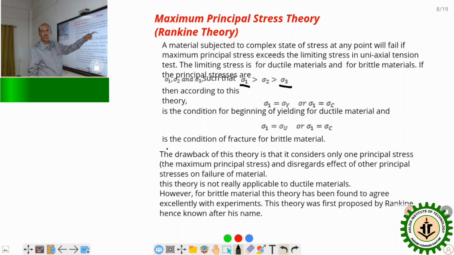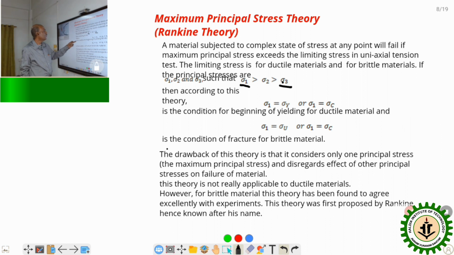Similarly, if the body fails by compressive stress, that means sigma 3, it is a negative one, so when sigma 3 equals sigma c, the body will fail by compressive stress.